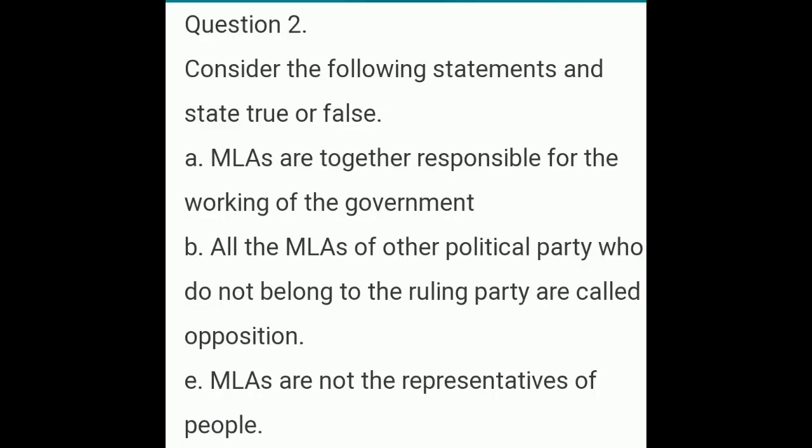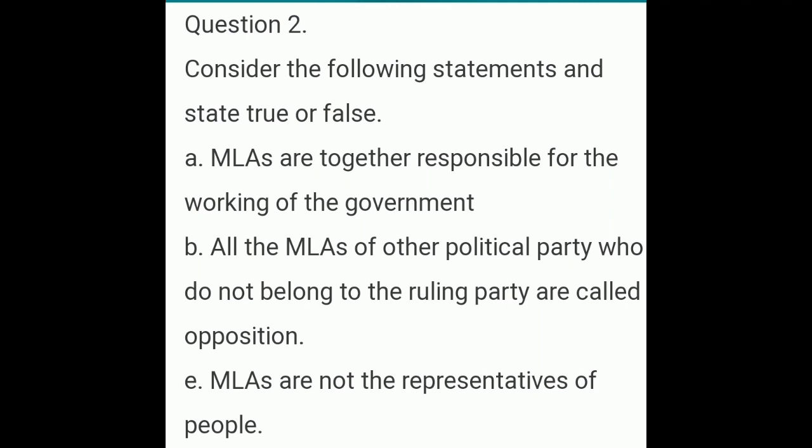Question number 2. Consider the following statements and state true or false. A. MLAs are together responsible for the working of the government. B. All the MLAs of other political parties who do not belong to the ruling party are called opposition party.